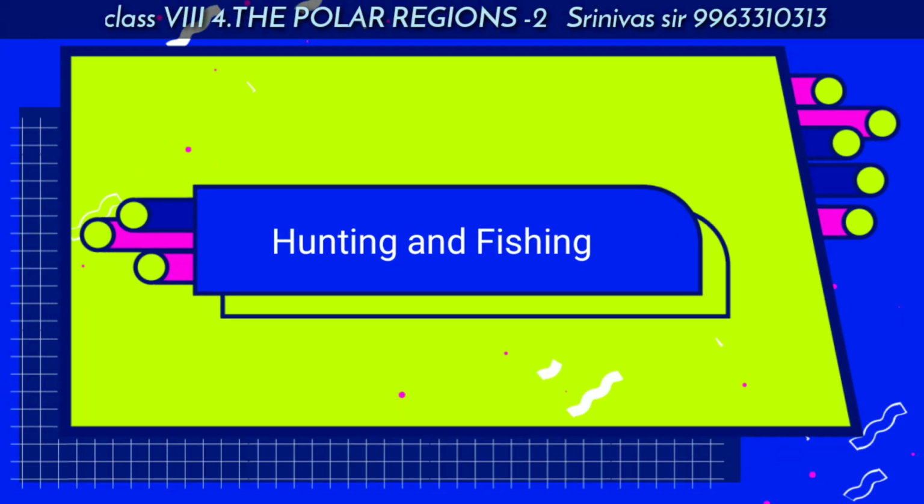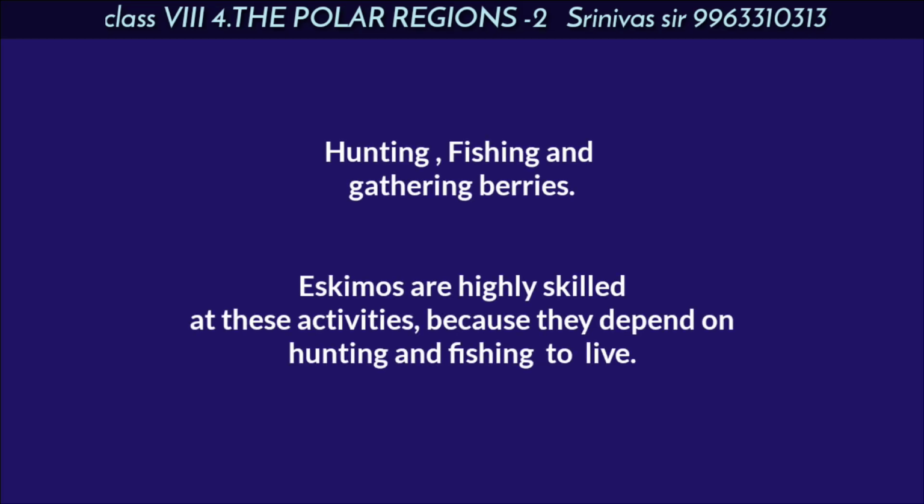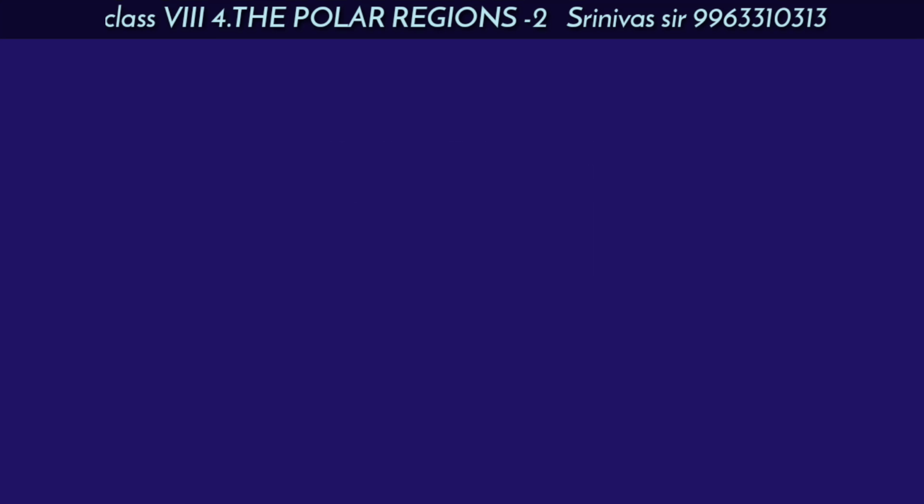Hunting and fishing. The Eskimos get their food by hunting, fishing, and gathering berries. Eskimos are highly skilled at these activities because they depend on hunting and fishing to live.